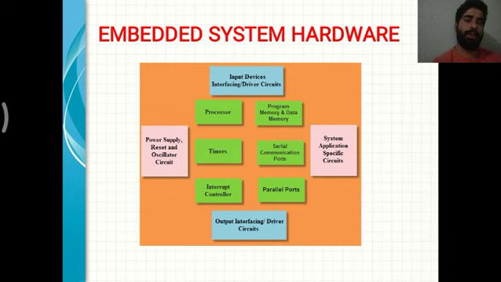Processor is the heart of an embedded system. The various types of processors used are 8-bit, 16-bit, 32-bit, 64-bit processors, etc. And timers are used to provide an accurate delay on the basis of application requirements. Generally, the timers most used in embedded systems are timer 0 and timer 1.